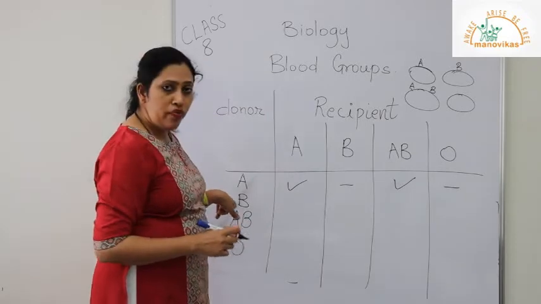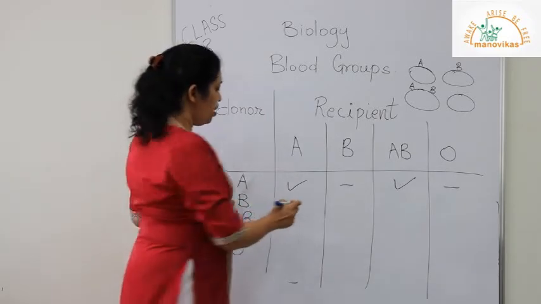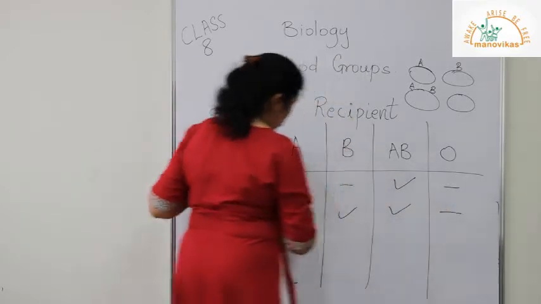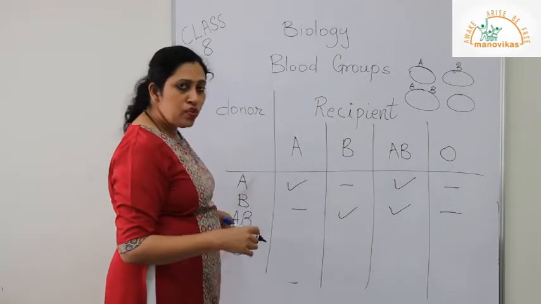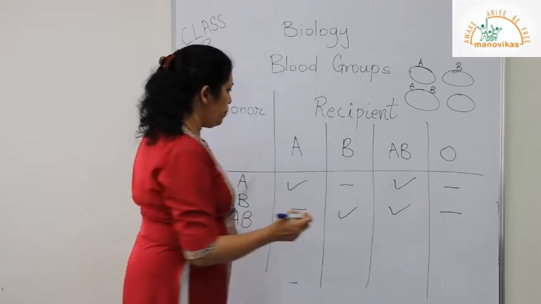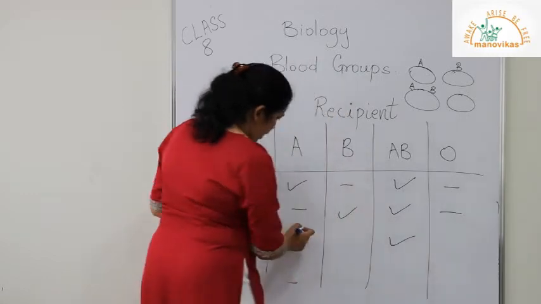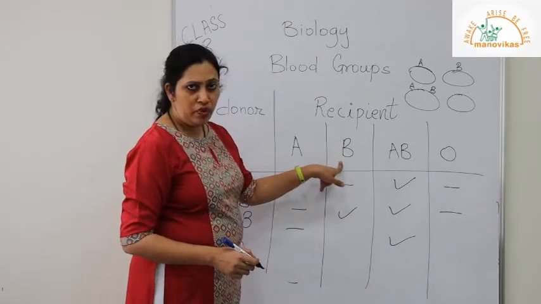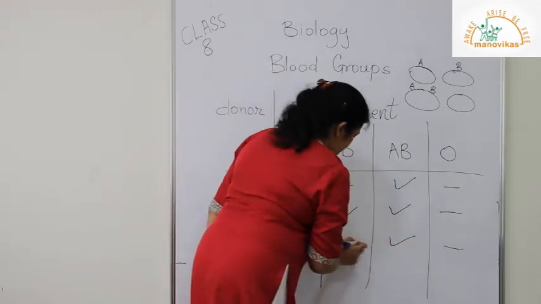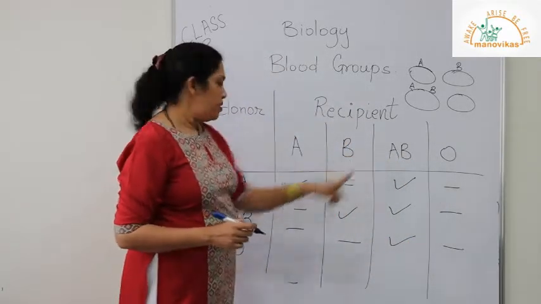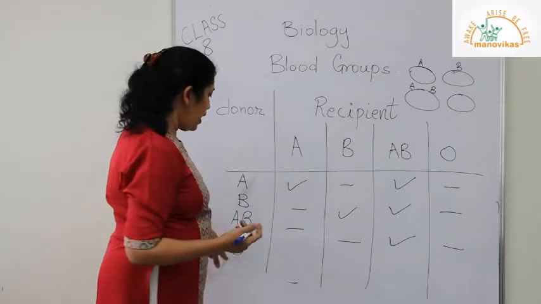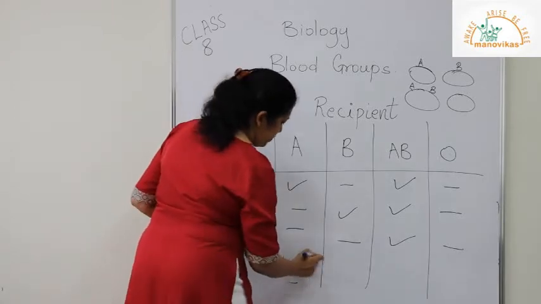Now B blood group will be able to donate blood to B and AB and not to A and O. AB blood group will be able to donate only to AB, because A will not have B, B blood group will not have A, and O will not have anything, so it is not able to donate to others. Whereas O blood group, because it doesn't have any antigen, can donate to all.